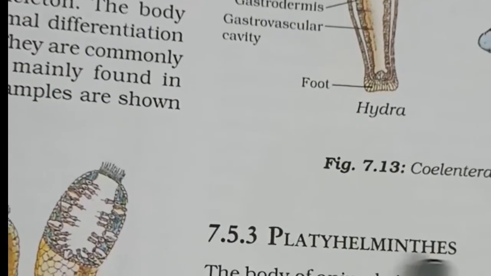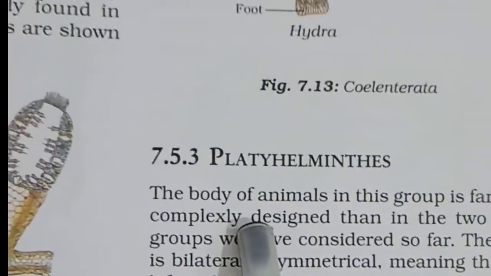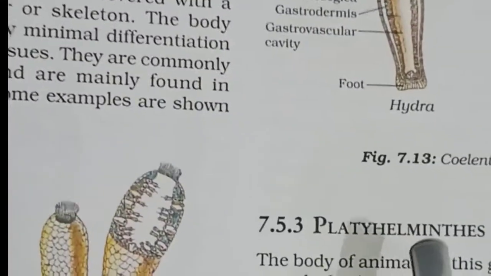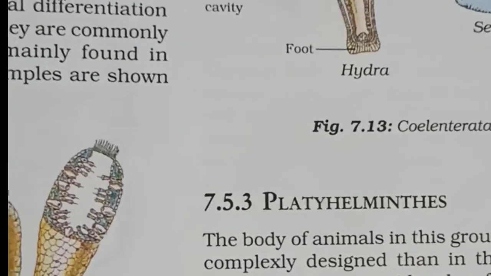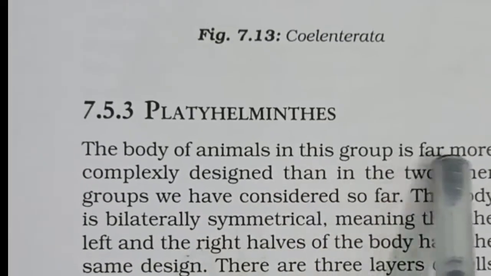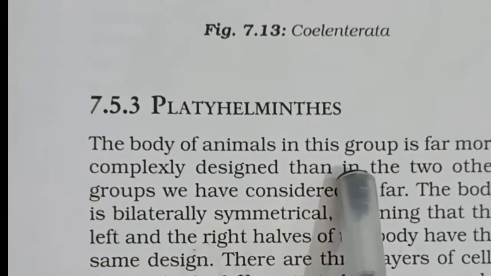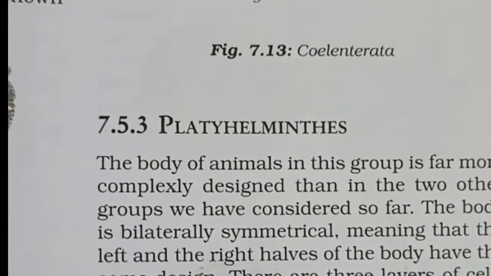That means flatworms. So what can we say about these organisms? The body of animals in this group is far more complexly designed than in the other two groups we have already seen.